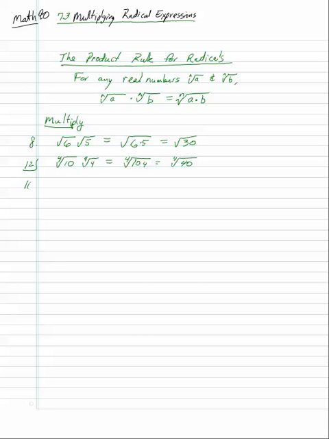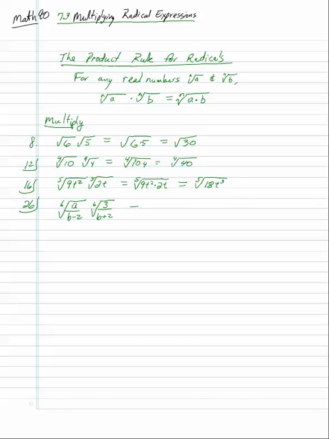Number 16, if I have the fifth root of 9t squared times the fifth root of 2t, again, they're both fifth roots, so we can just multiply the numbers inside. And 9 times 2 is 18. T squared times t is t cubed. So you get the fifth root of 18t cubed.